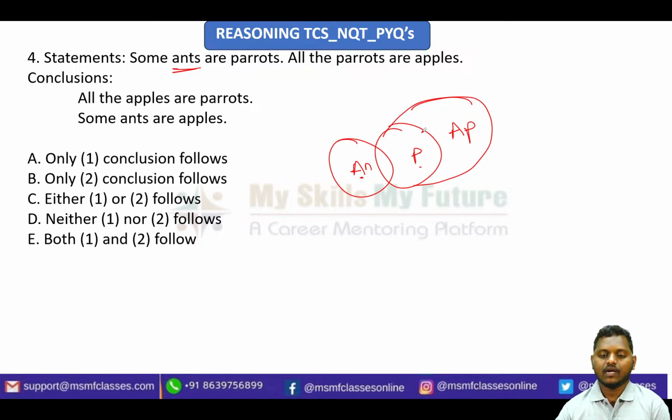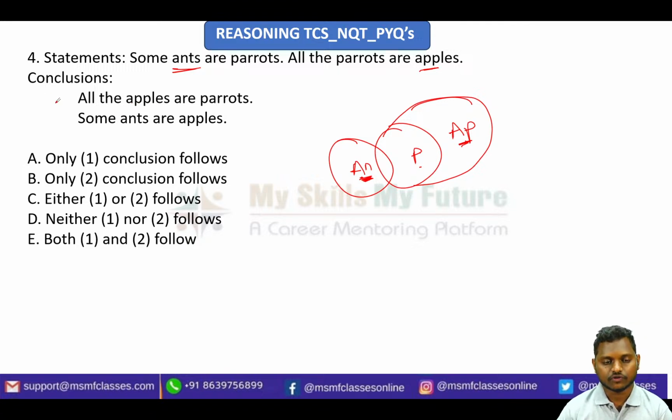Okay, some people, while drawing the diagram, will make these mistakes. They will confuse apples for ants, since both words are starting with A. So at that time I just ask you to make a proper differentiation between these two. So I'm using AN for ants and I am using AP for apples. These are very simple things you need to follow. That will help you a lot. Okay, so this is my suggestion, right?